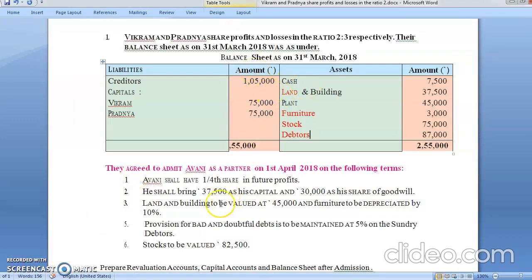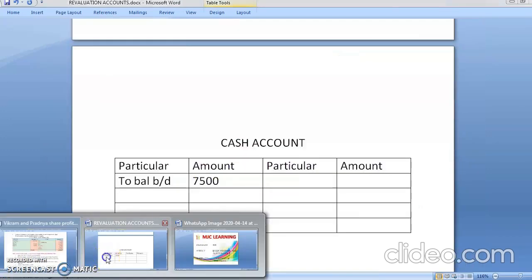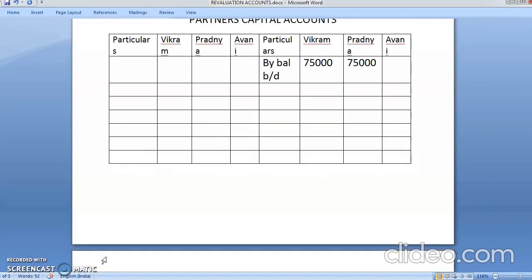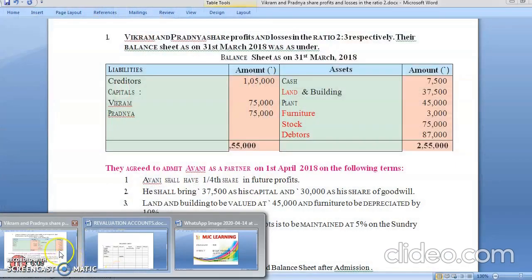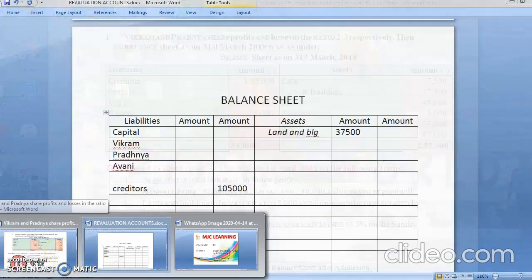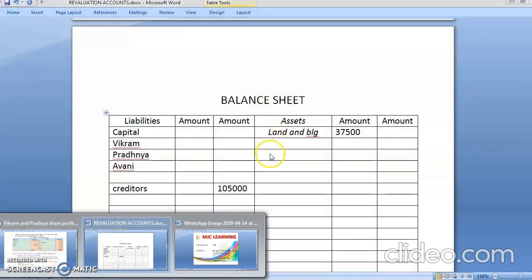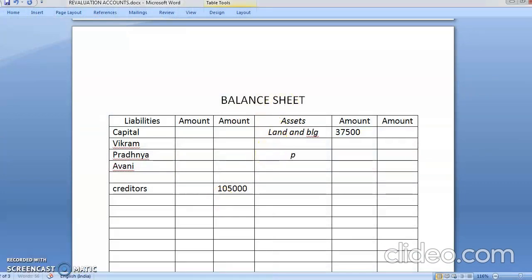Then land and building is 37,500. So I'll write in the balance sheet. Where is my balance sheet? Yeah, balance sheet. I'll write here land and building. I'm writing a short form. Okay. So land and building, we have already seen there is an adjustment. So I'll be writing in the inner column 37,500. And then we'll have to leave one line for the adjustment part. Plant and machinery 45,000. And when I'm saying it, I have not done anything in plant and machinery.